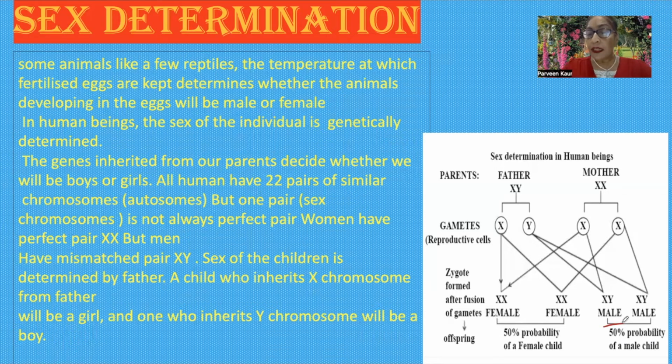So there is a 50% probability of a female child and a 50% probability of a male child. It means the male, which carries the X and Y chromosomes, determines whether it will be a male baby or a female baby.